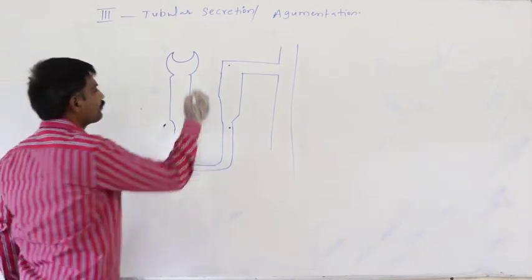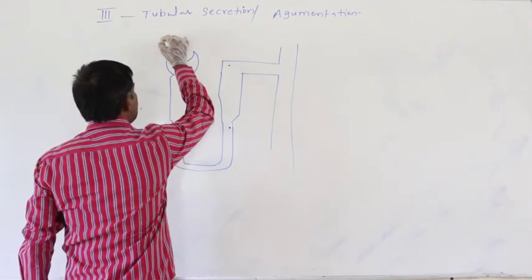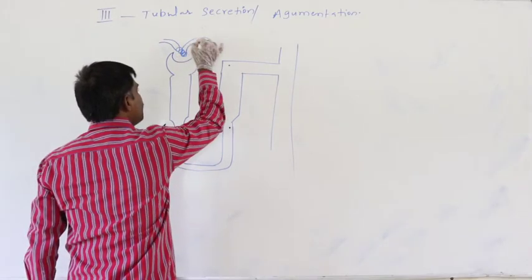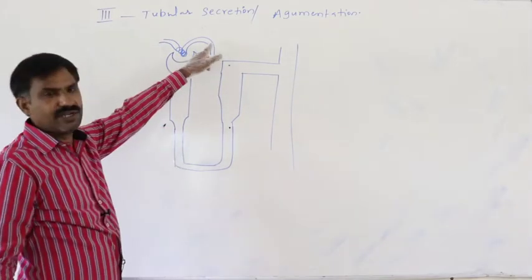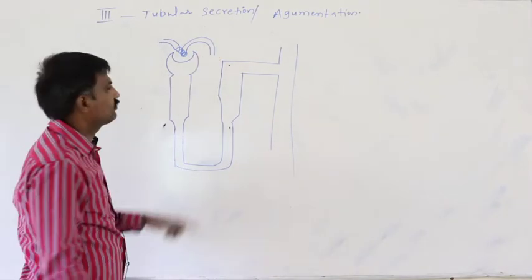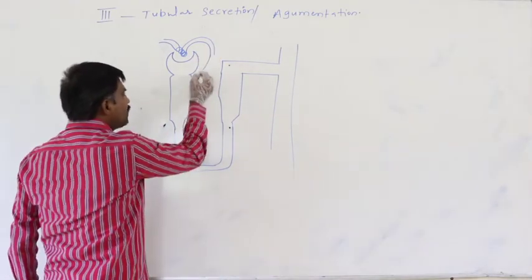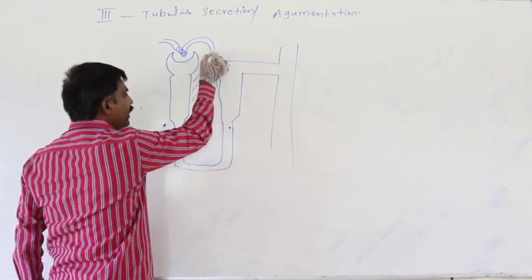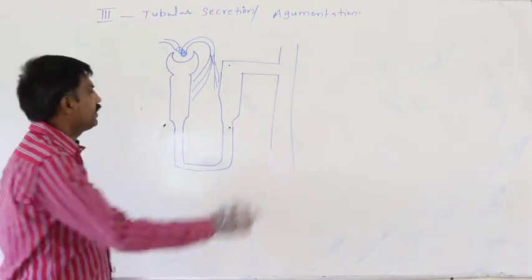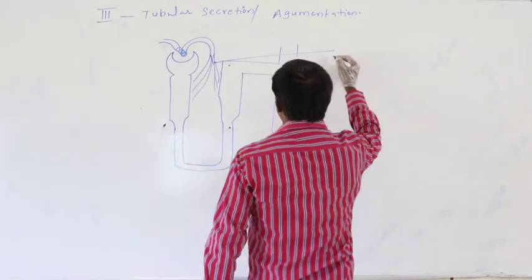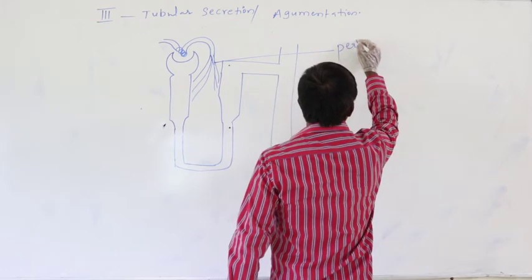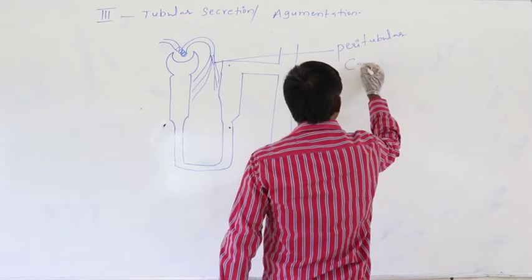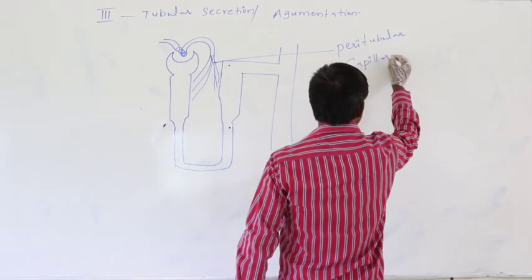Just assume this is the glomerulus, this is the efferent renal arteriole, and again this is the peritubular capillary network. This is said to be the peritubular capillary network.